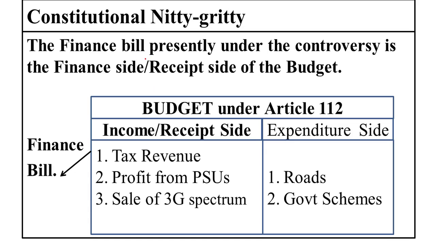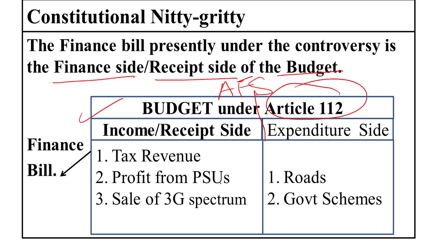We will have to see first of all that the finance bill presently under the controversy is just the finance side or the receipt side of the budget. If we have a look at this table, we can see that there are two sides of the budget. Budget as a word is not mentioned under our constitution. It is the annual financial statement which is mentioned in the constitution. Now there are two sides of the annual financial statement or budget under Article 112. One side is the income side or receipt side and the other side is the expenditure side. When we see the income side,